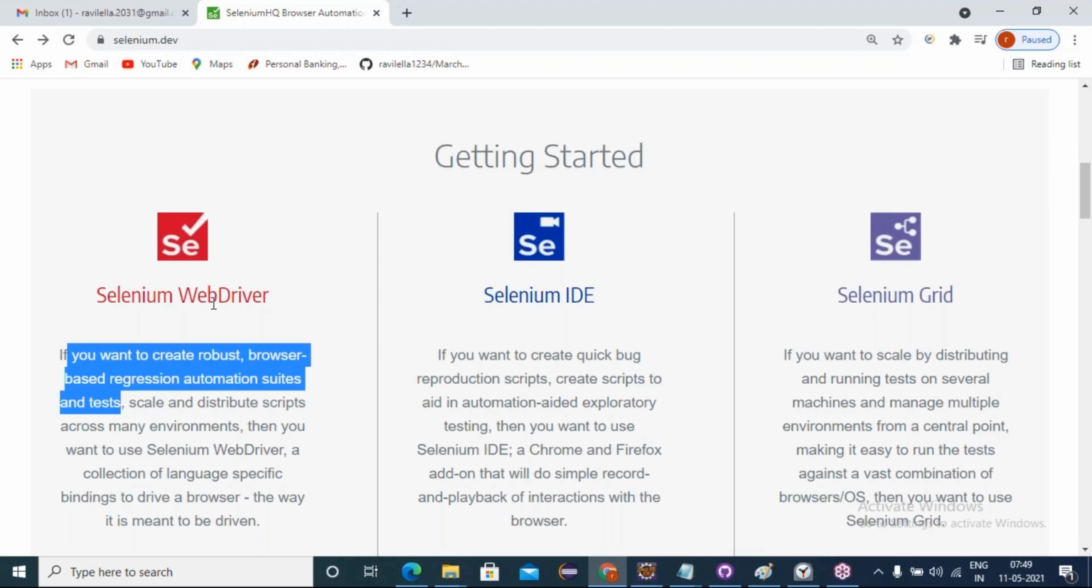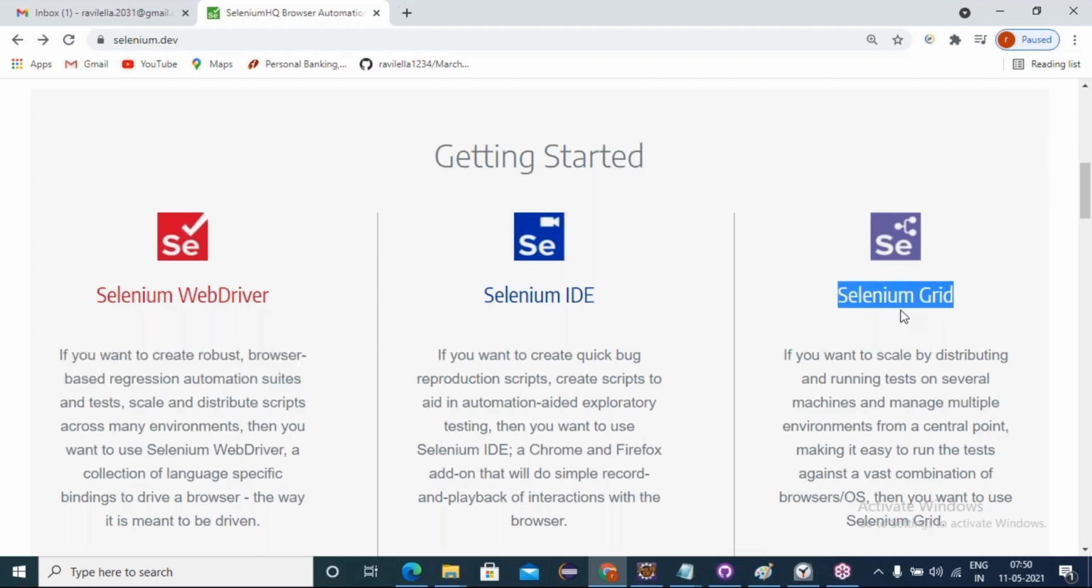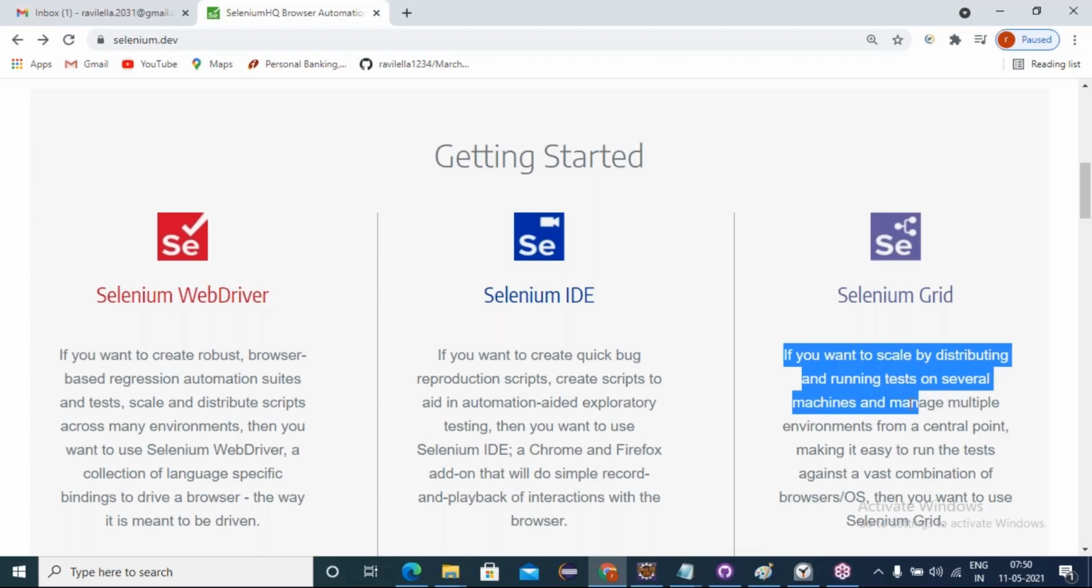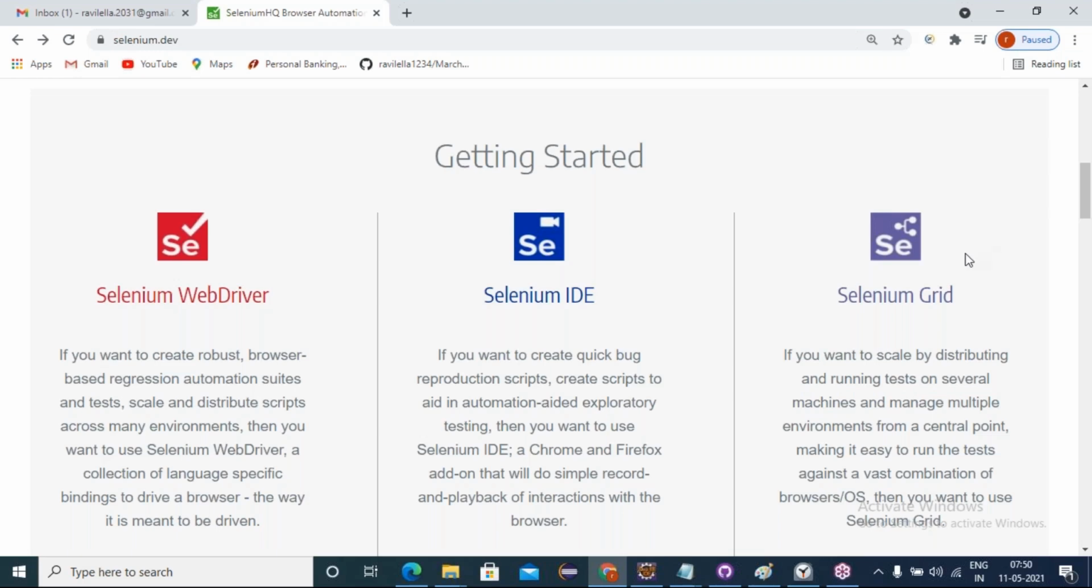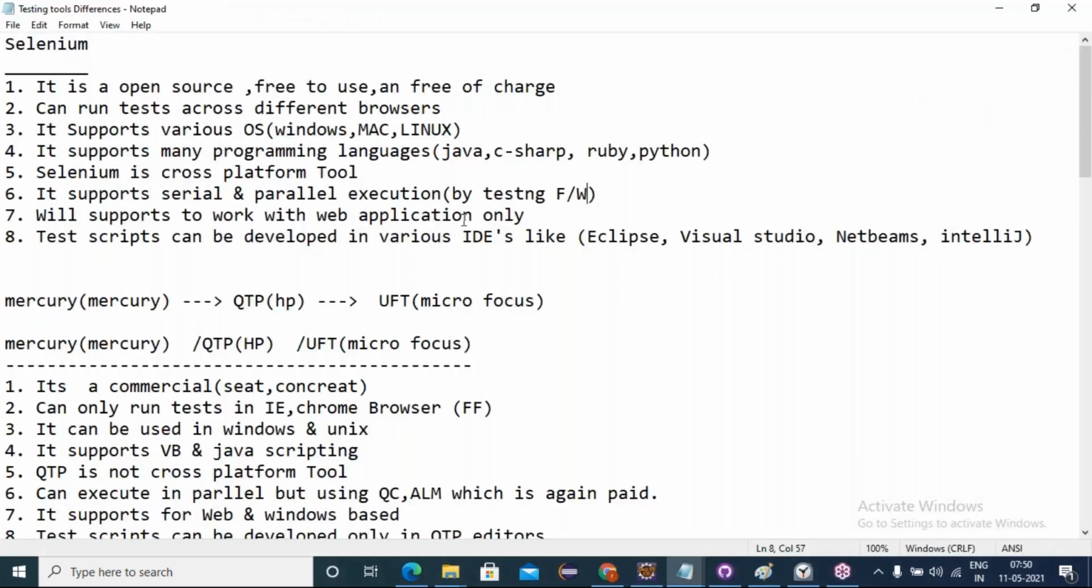Once you develop the WebDriver scripts, those scripts have to be scaled and distributed across many platforms and many browsers with the help of the Grid and the TestNG framework only. With these two, we are going to execute parallel executions. If you want to scale, distribute and run tests on several machines, then we go with the Grid. In parallel, the Grid and TestNG framework combination runs in parallel. Understanding, sir? TestNG is a Java-defined framework, which is free of cost. It's clear, everyone?